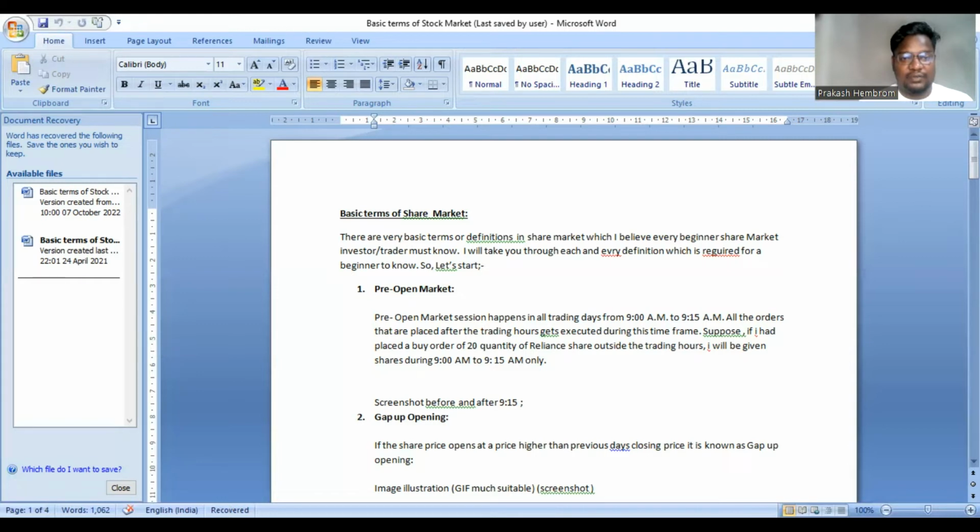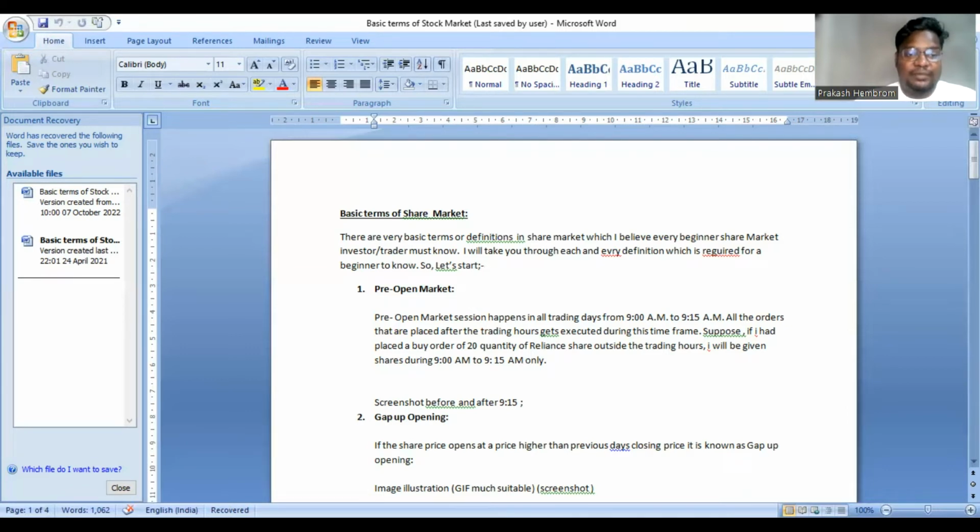This is the chart of 7th October, that is Friday. During that time, there were 13 shares which have advanced. That means the price of those shares has increased due to purchasing. There have been declines of 36 shares due to selling of shares which happened after the trading hours, and there has been one share which is unchanged.